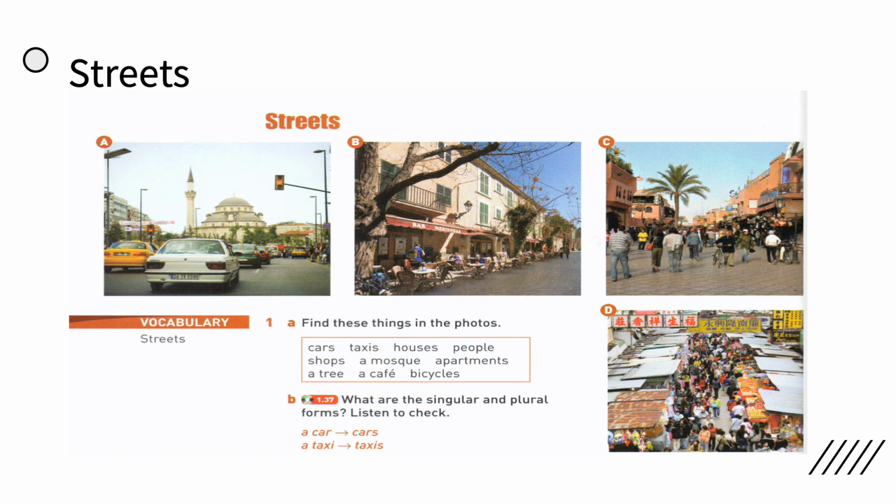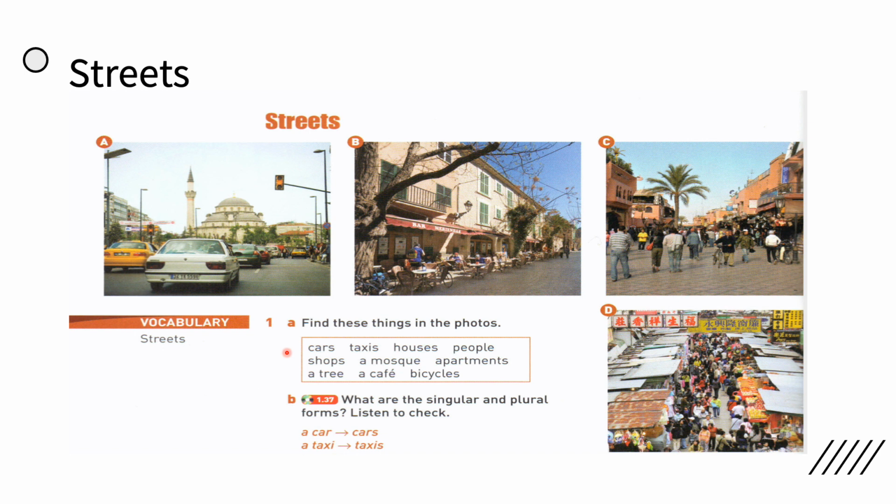Please open your book and follow along with me on page 22. Now here, as you can see, we'll start with streets. We have 4 different pictures describing streets. Now I need you to look at these words and find them on the streets.